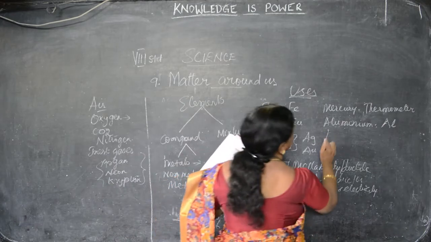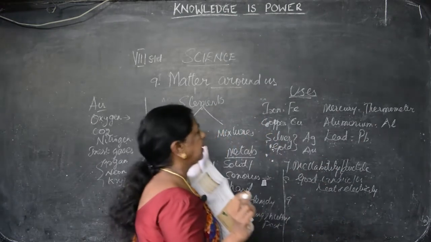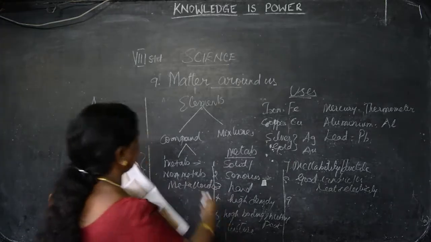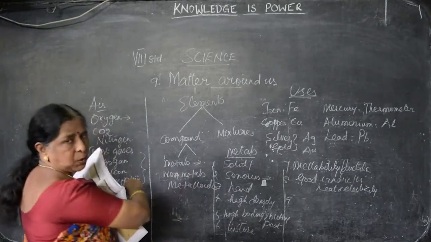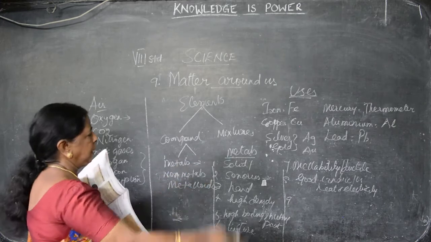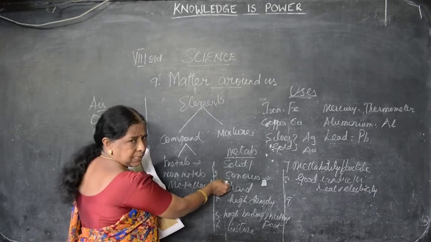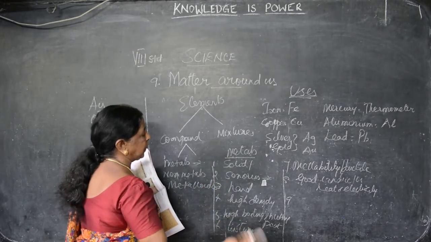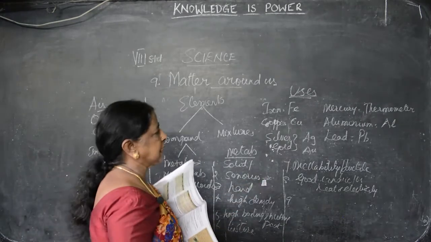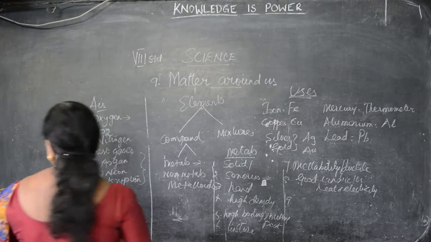Lead, which we say as Pb, is used for pencil points and other things. So metals are very useful to us. Clear? We have seen the characteristics of elements, and compounds and mixtures and their differences. Further, elements can be divided into metals, non-metals and metalloids. Now we have seen the properties of metals: solid, sonorous, shining, high density, malleability, ductility, good conductors. And we have seen the uses of metals also. So we have to go for non-metals now.